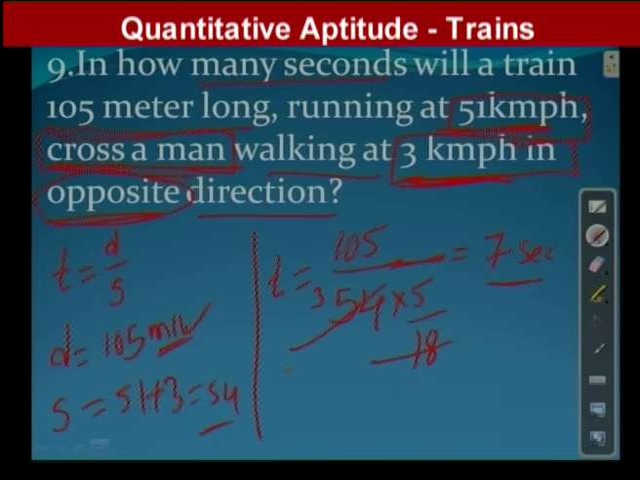Aspirants, I hope you understood this concept. From the first case, you may have a small doubt in this question. He asked you to find time, and time is equal to distance by speed. There is no issue with the distance. For speed, whether it is the train speed or the man's speed, you may have a doubt. Remember, here we should take their relative speed. How are they moving? They are moving in opposite direction. Since they are moving in opposite direction, we have to take plus. So you will get 51 plus 3 as 54. I hope everybody understood this question also.